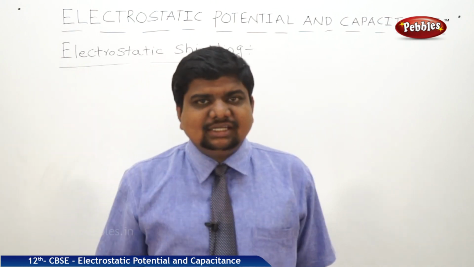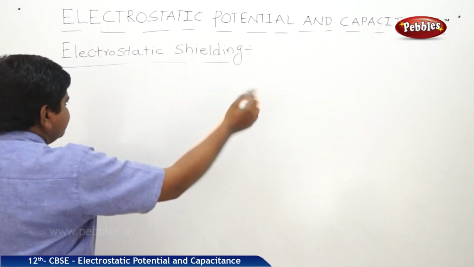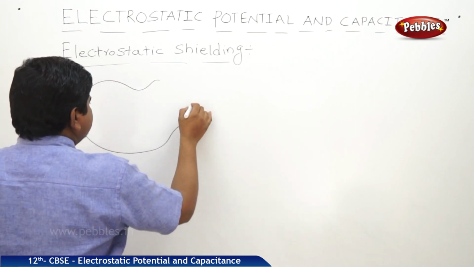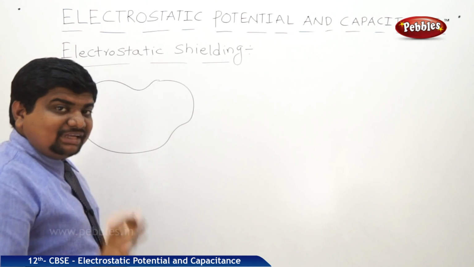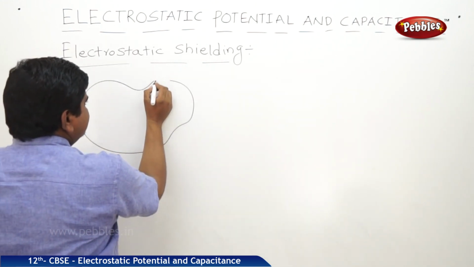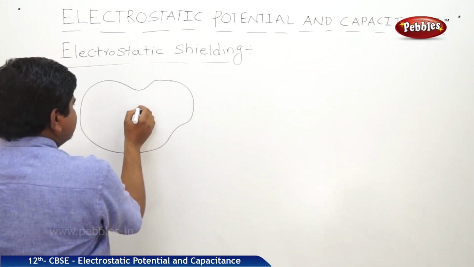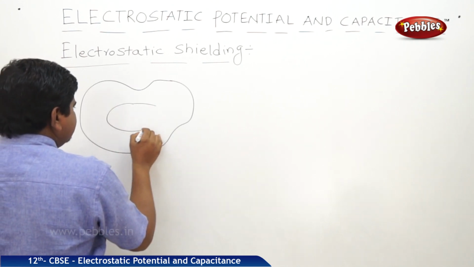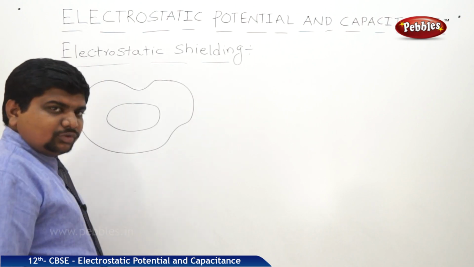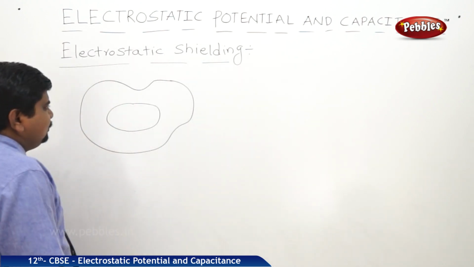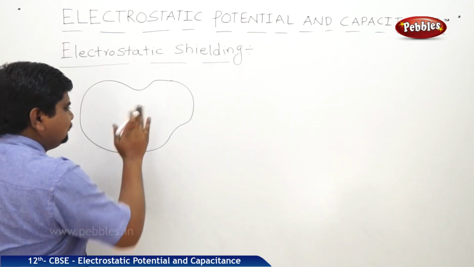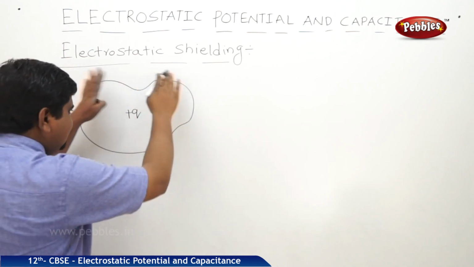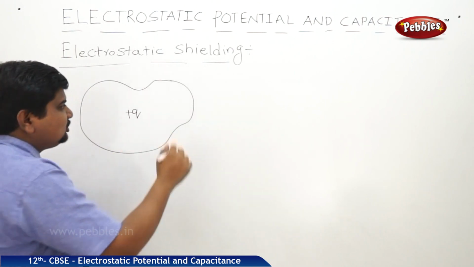It will be like this. Consider a conductor of any shape which is having cavity. That means I am assuming some cavity here. Suppose if there is no cavity, if you place a charge inside the conductor, there will be no charge inside.